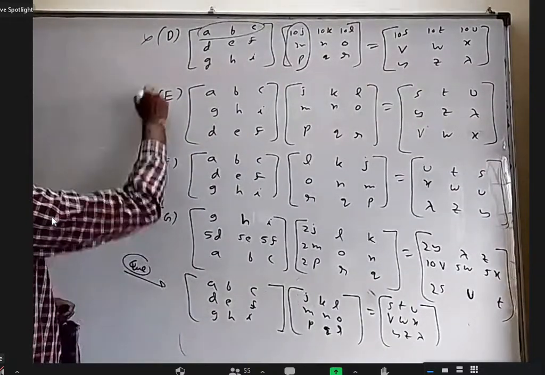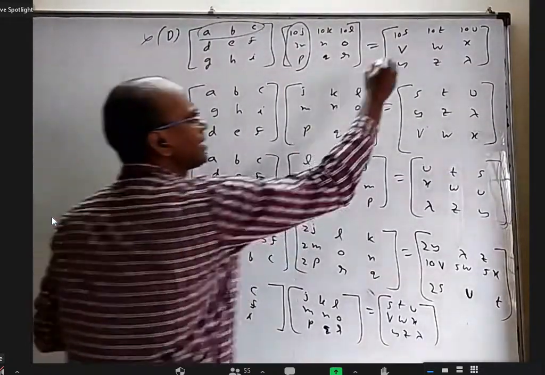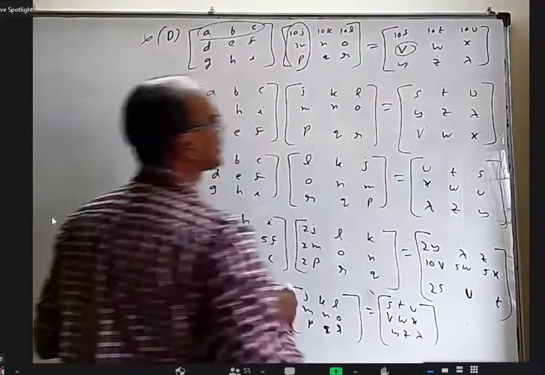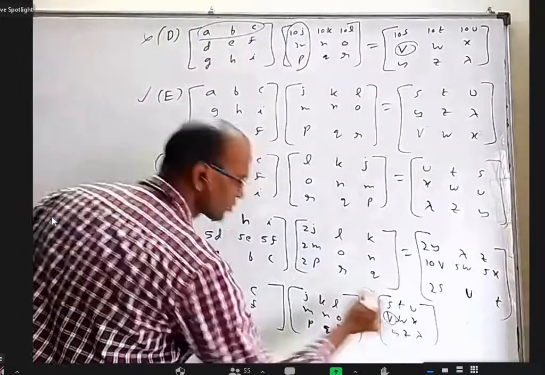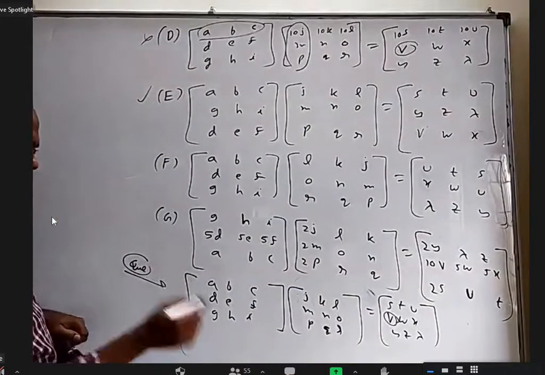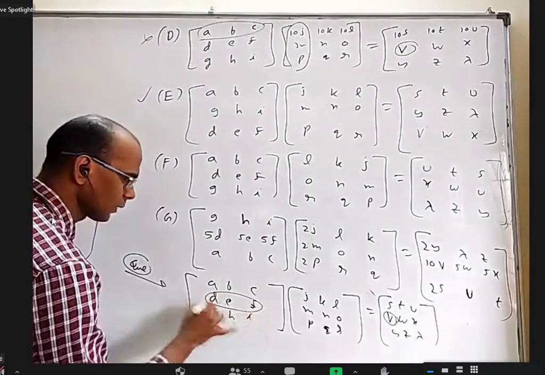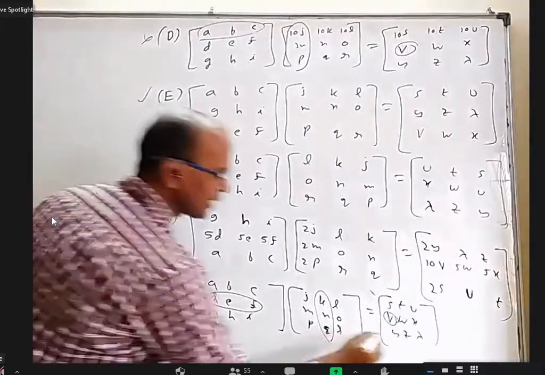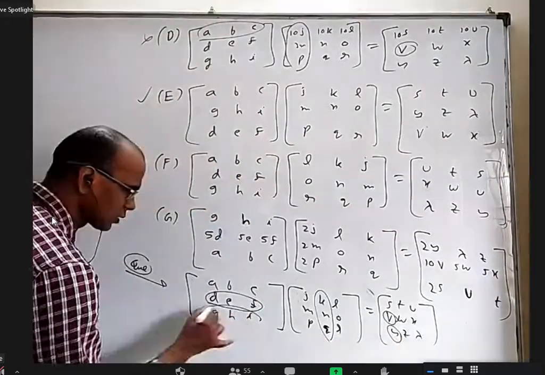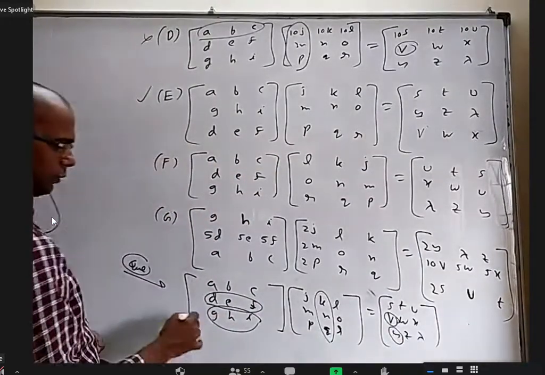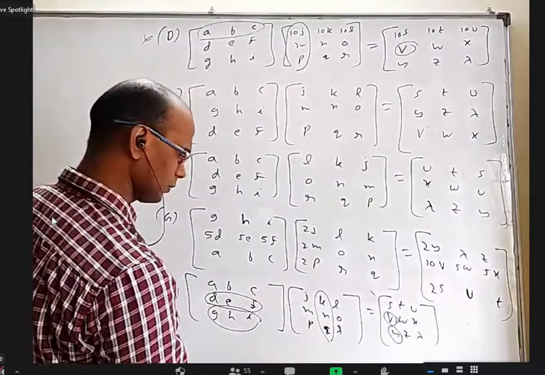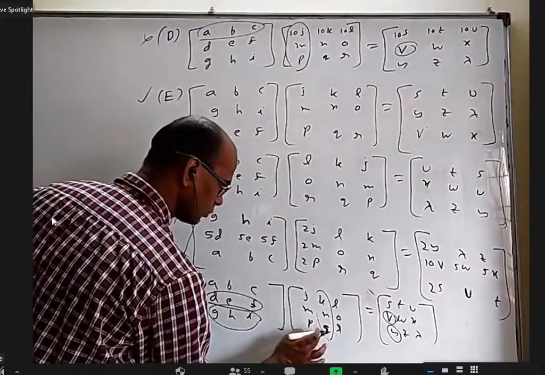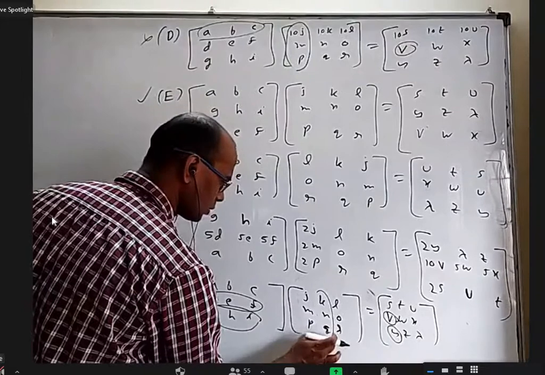Okay, let us verify it. Earlier here V came, right? What is that V that is here? Earlier, what is this V? It is the second row, second column, this into this. Okay. And earlier, what is this Y? Third row into second, sorry, not this column. Second row into first column, third row into first column. Okay.